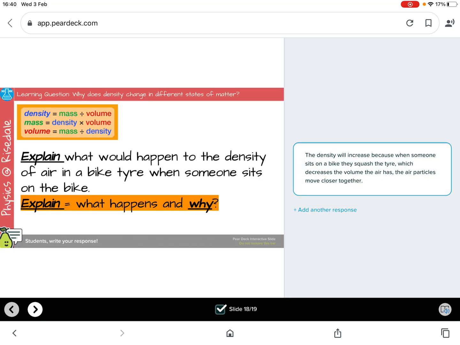Another explain question. So what will happen and why? So think about what happens when someone sits on a bike. Well, the tyres, certainly on my bike, get squashed a bit, which will decrease the volume the air has. If the space becomes smaller, the particles will have to move closer together, and this will increase density.